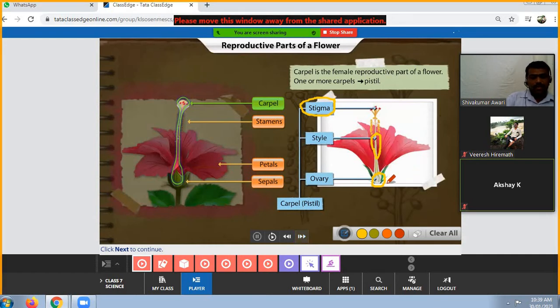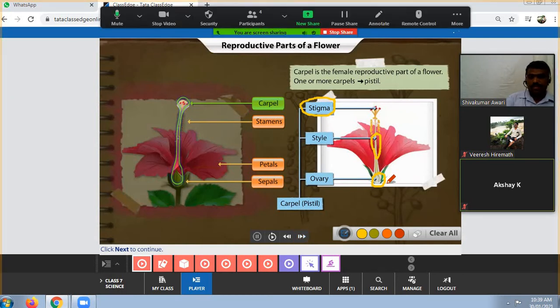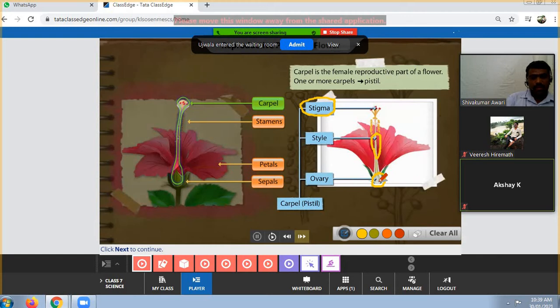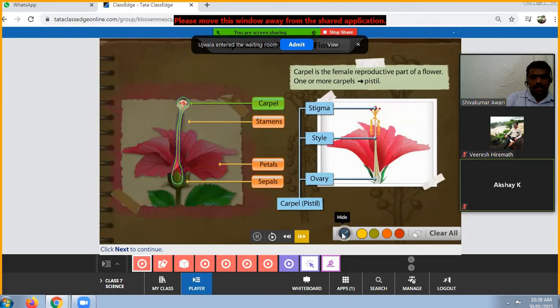Okay, inside the ovary you are able to find the ovules. Ovules contain egg cells, meaning the female gametes are present inside the ovules. The ovules are present inside the ovary, and the ovary is also part of the carpel, otherwise called the pistil. Like this, different parts are there in the flower, and each part performs a specific function.